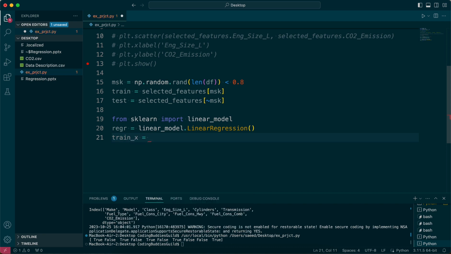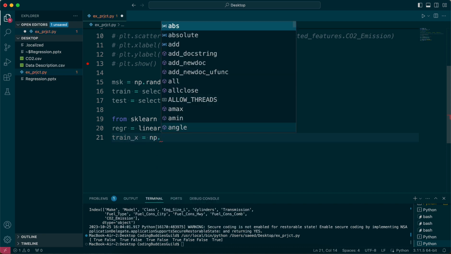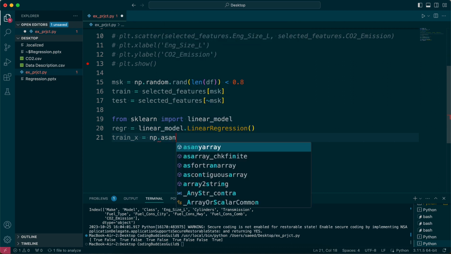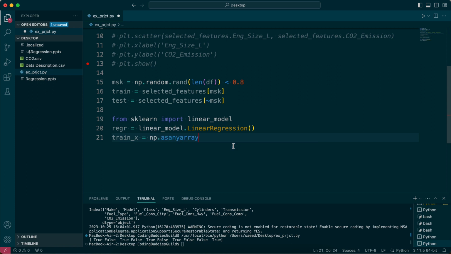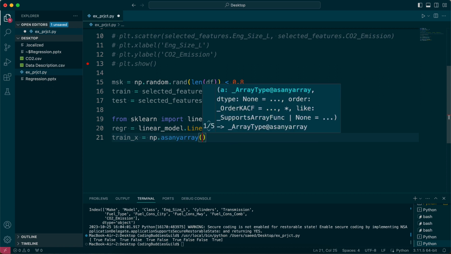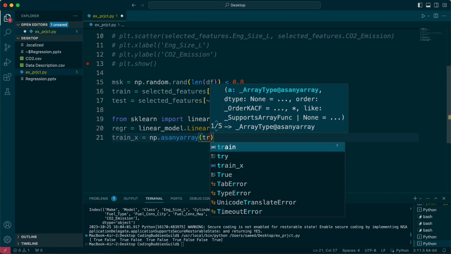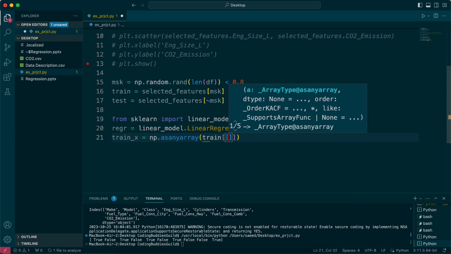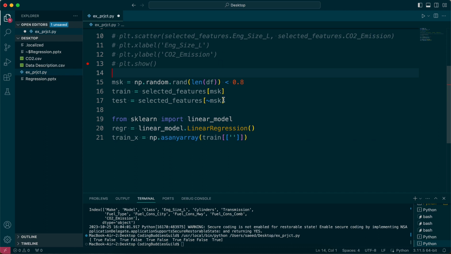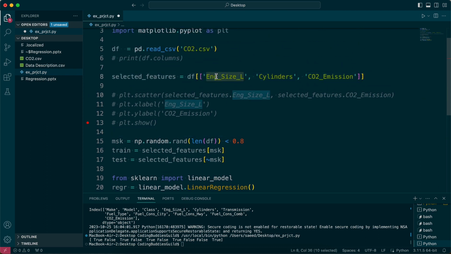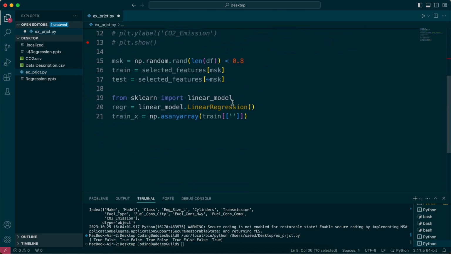We can go train underscore x, for example. That equals numpy.asanyarray, this guy, asanyarray, train of, we want it to be a simple model, so we're just going to use one feature.